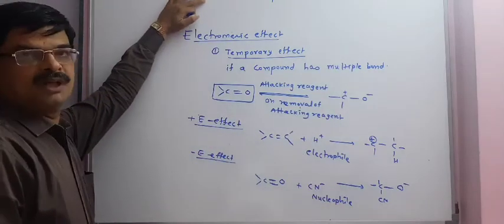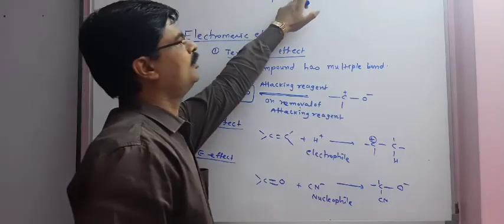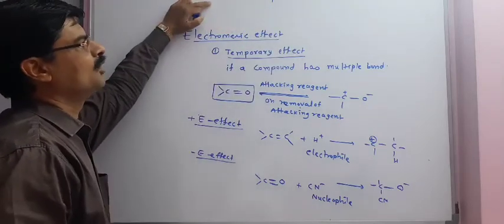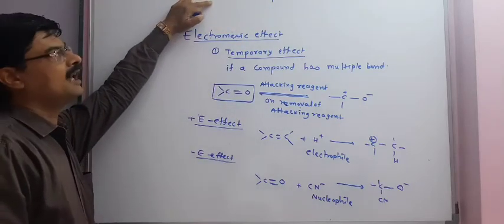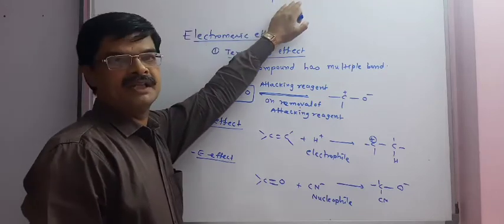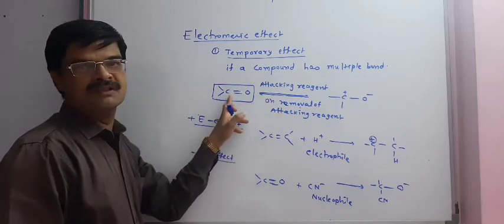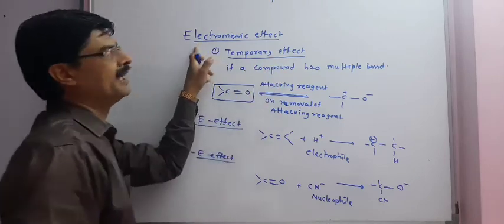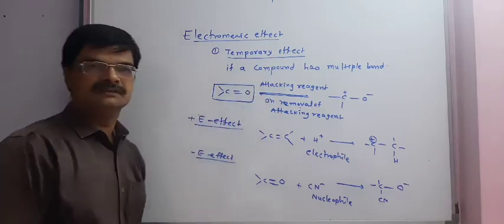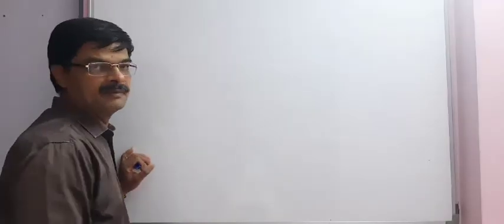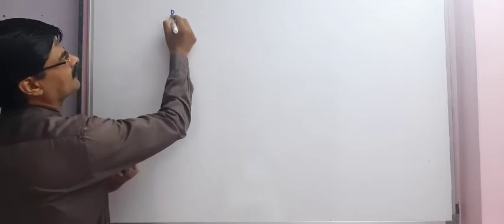Inductive effect is a permanent effect, but electromeric effect is a temporary effect. Here we could see that it was operated in the ground state, but it is operated only if an attacking reagent is attacking on a double bond system, then only electromeric is possible. Thank you. After electromeric effect and inductive effect, we will study resonance.